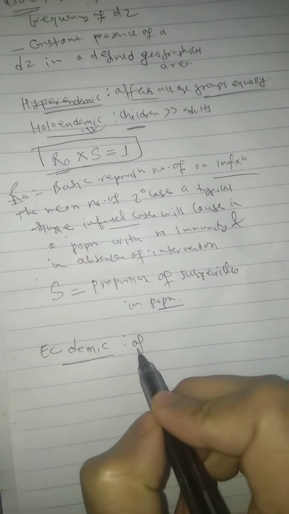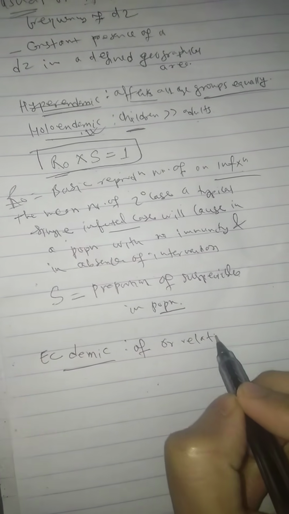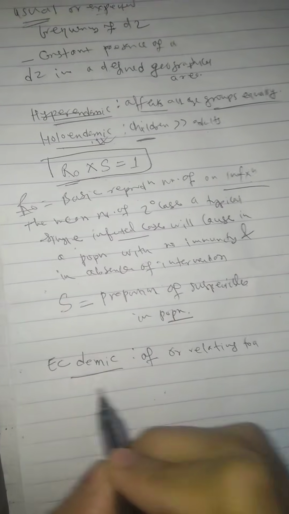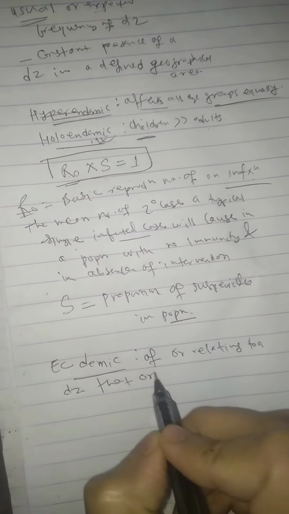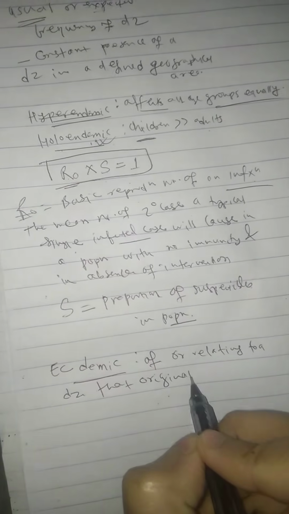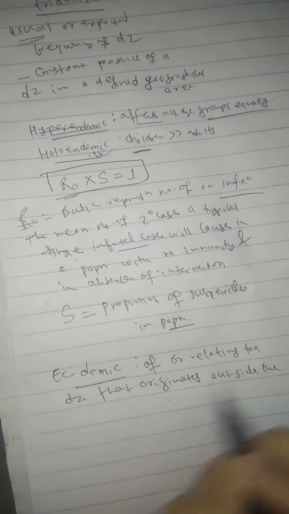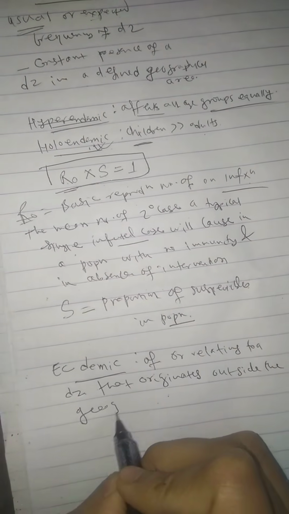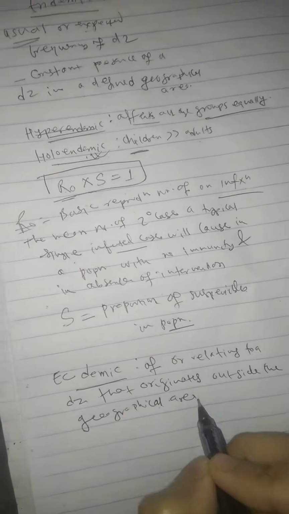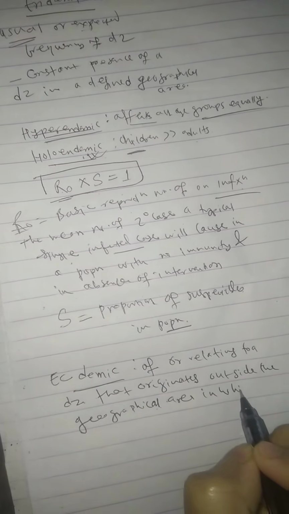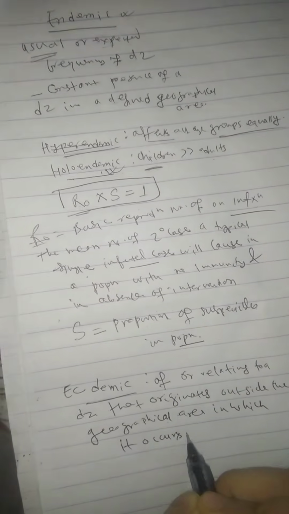Let's write it: of or relating to a disease that originates outside the geographical area in which it occurs. Okay.